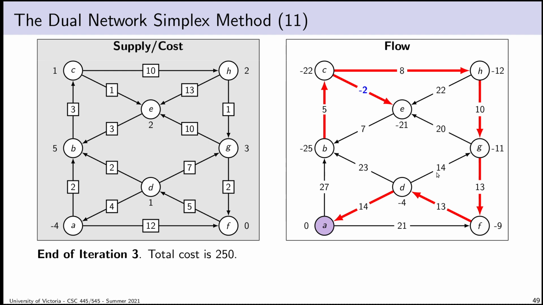Okay, so iteration 3 is over. My cost has gone up further, but I'm not done yet. I still have at least one more pivot to do, and it's going to have the leaving arc CE. When CE is my leaving arc, you might notice this is C1. E is just a leaf, and so C1 is just E by itself. The leaving arc points towards C1, so I want to choose my entering arc to point away from C1.